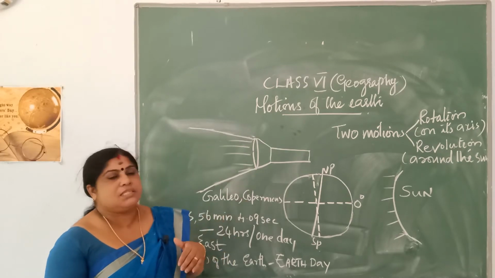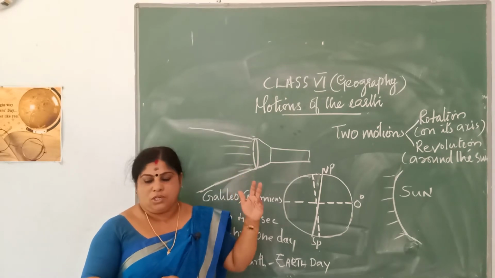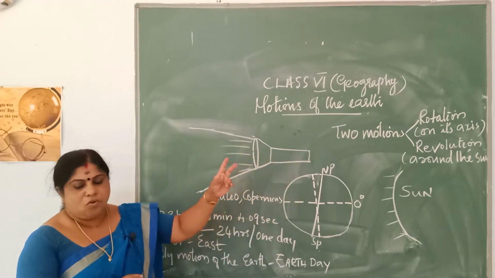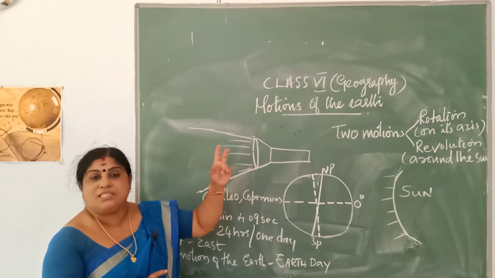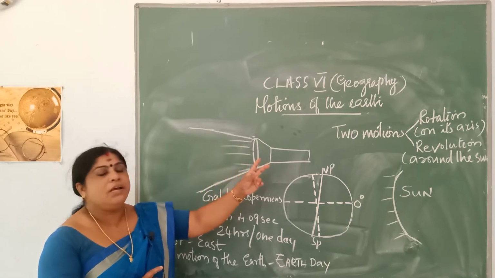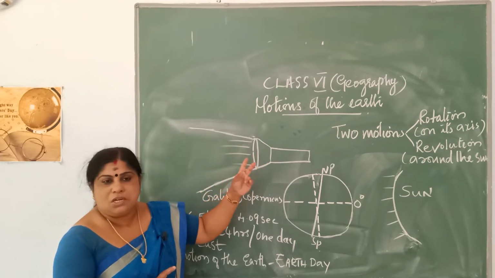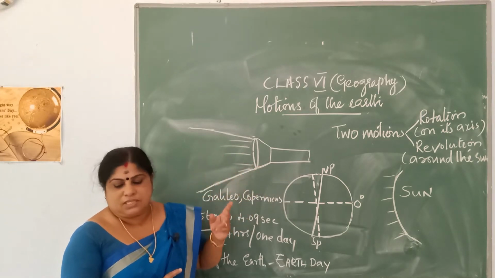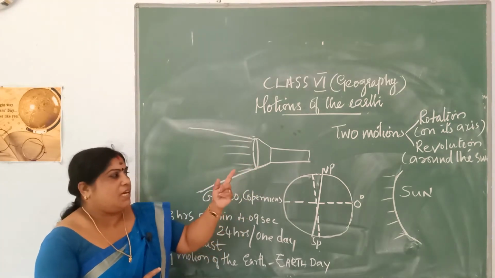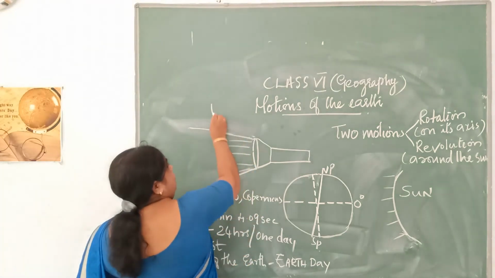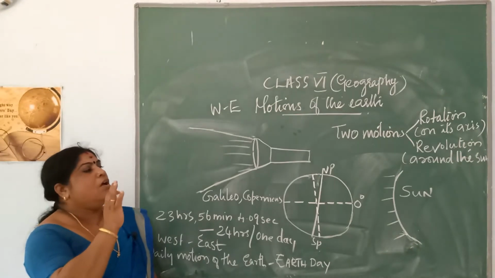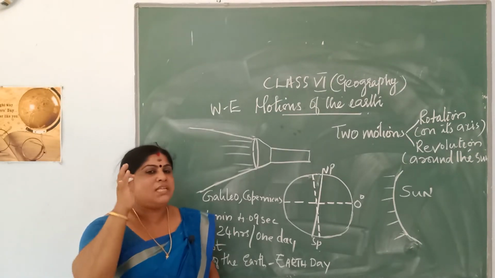Today in this class you will be learning about what is rotation. As I already told, the movement of the earth on its axis in a fixed direction is called rotation. What is rotation? The movement of the earth on its axis in a fixed direction. Fixed direction means it will be moving from west to east. This is the fixed direction in which the earth moves on its axis.